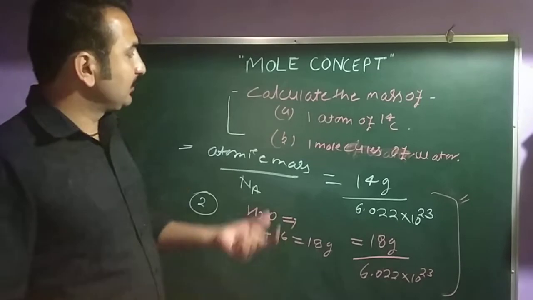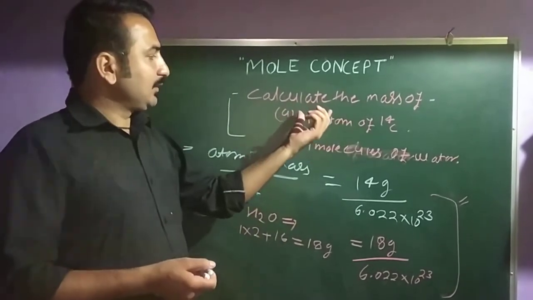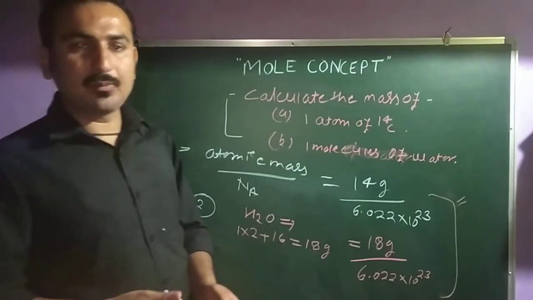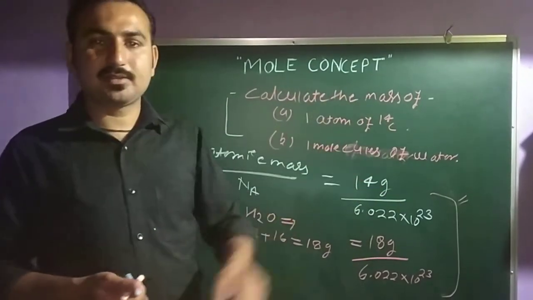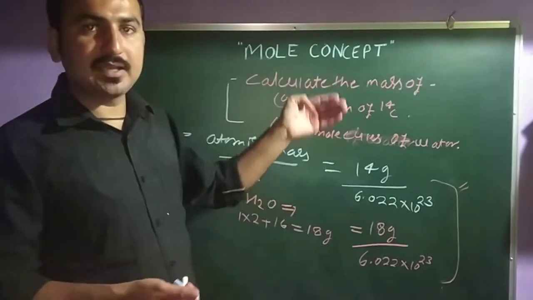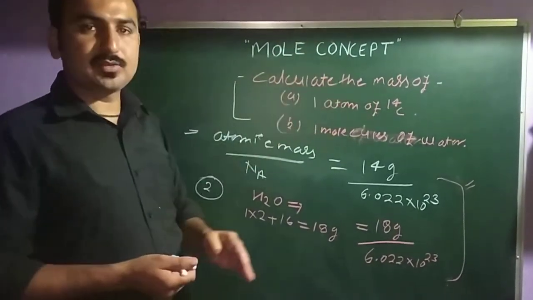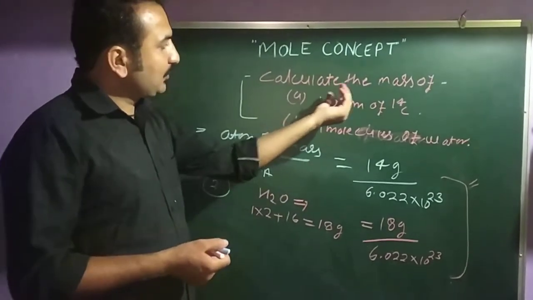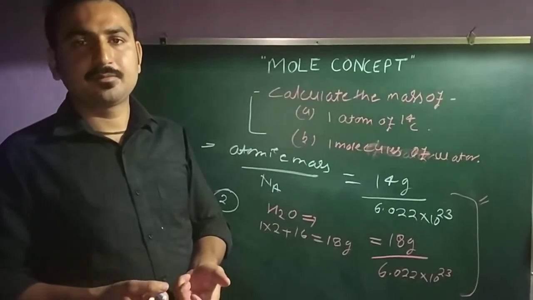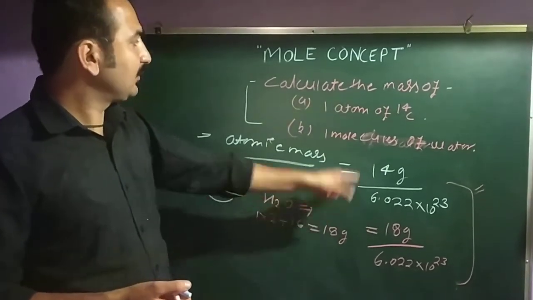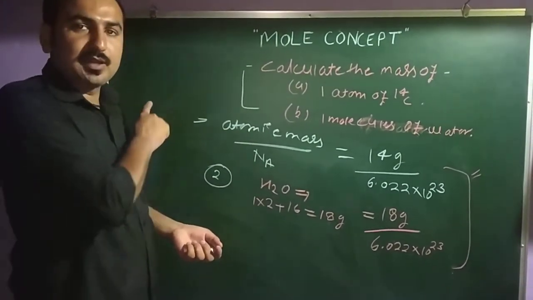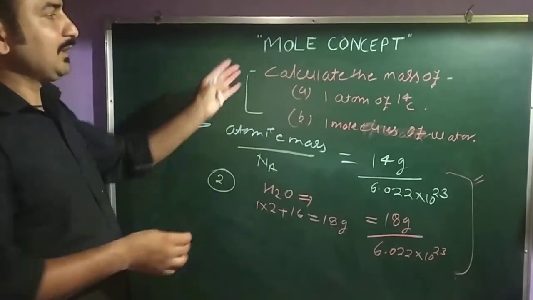Clear? So what you do? First of all, try to understand which formula and which concept the question is based on. Because in your mole concept topic, you have different kinds of mole conversions. You have many mole conversions, so many numericals will also come, and you have a lot of confusion regarding these questions. You don't have to do anything else, you just have to identify which conversion the question is based on. In this question, it is based on this formula, that is, the mass of an atom and the mass of a molecule. Clear? So this is something about your mole concept.